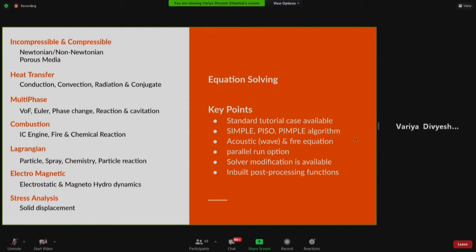Then we have different algorithm based solvers: simple, piso, pimple, all those things. Acoustic wave kind of simulation we can do. Fire equation is there.